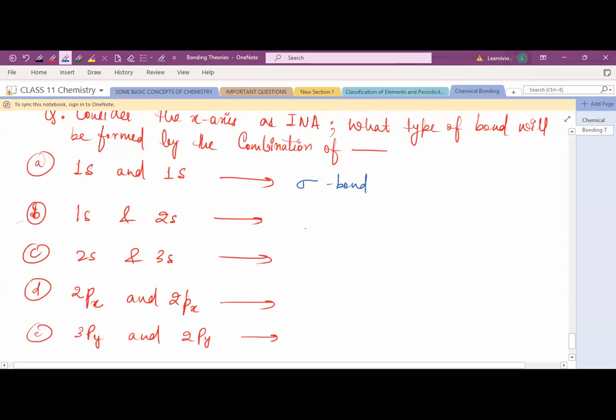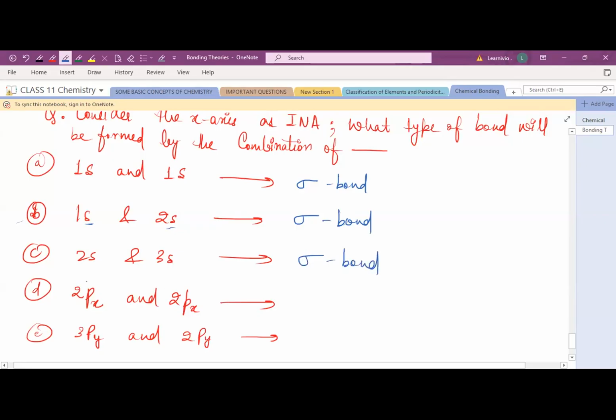This is an s orbital, see? When s orbitals overlap, it is a sigma bond. Aisha, third one, 2s and 3s? Again sigma. Yes, sigma.